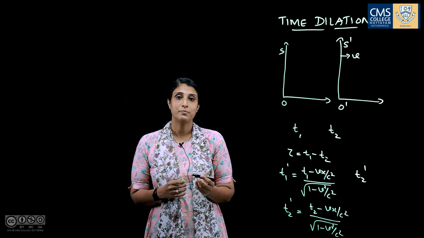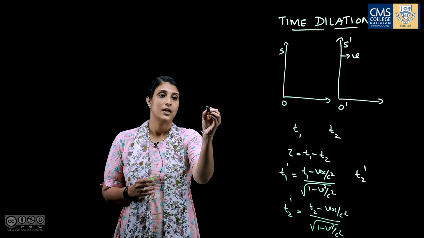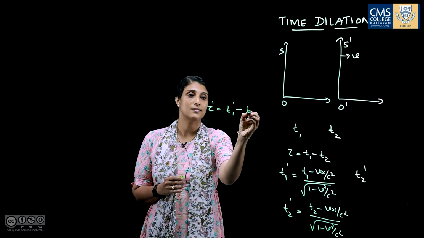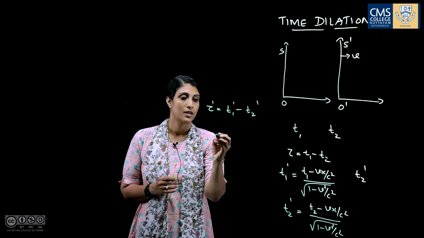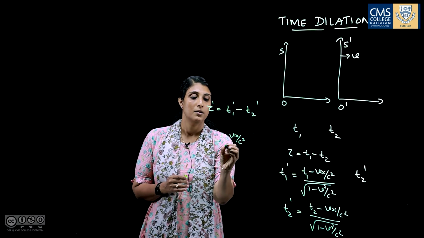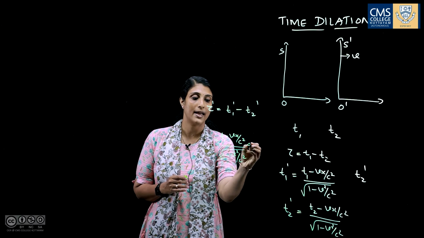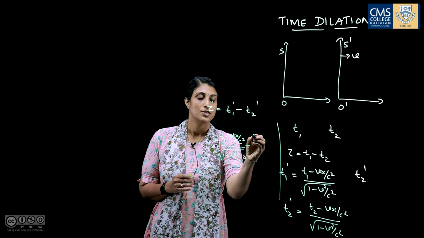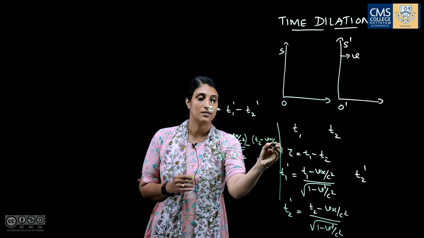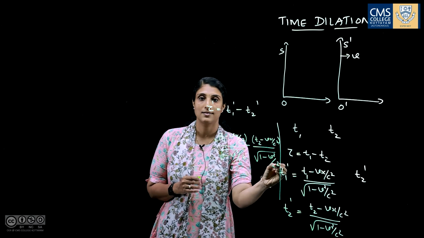Then the time interval between the two events noted by the observer in S dash frame can be denoted as tau dash equals T1 dash minus T2 dash, equals T1 minus Vx by c square by root of 1 minus v square by c square, minus T2 minus Vx by c square by root of 1 minus v square by c square.